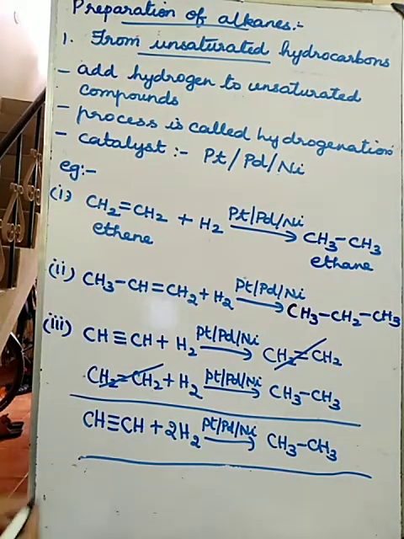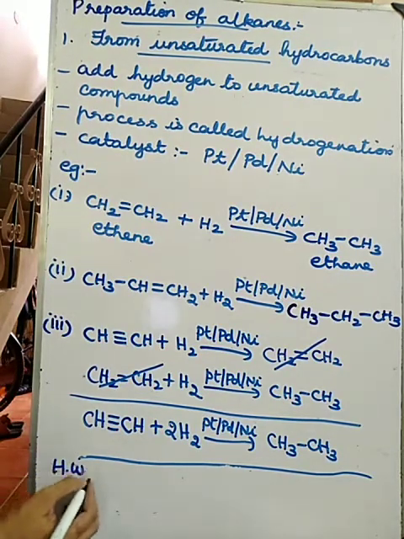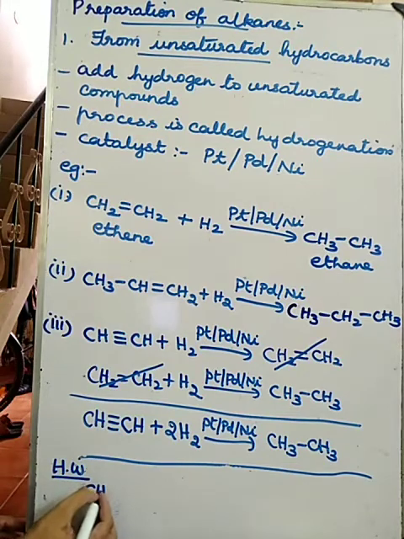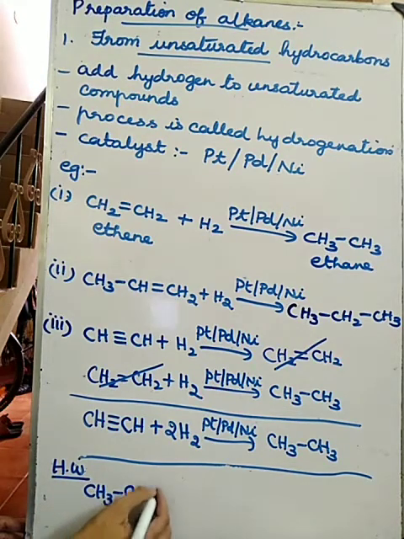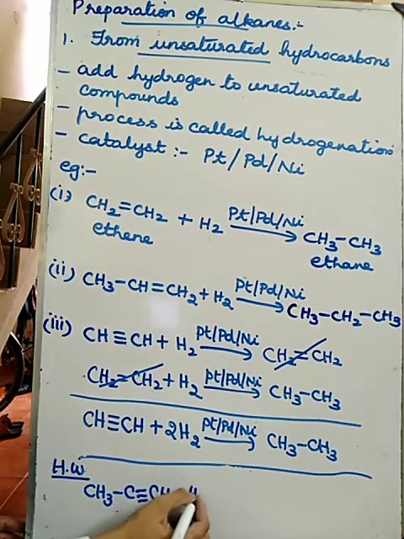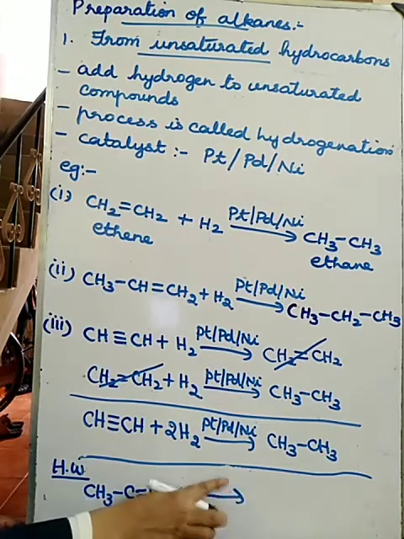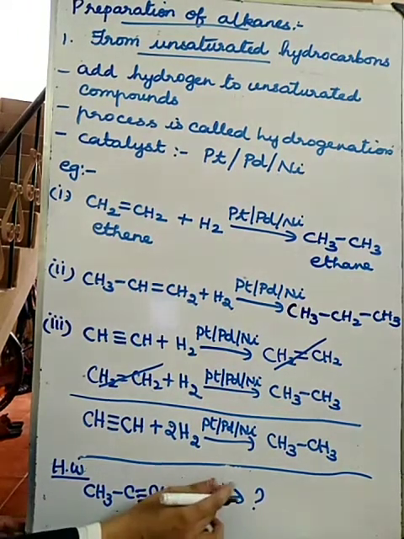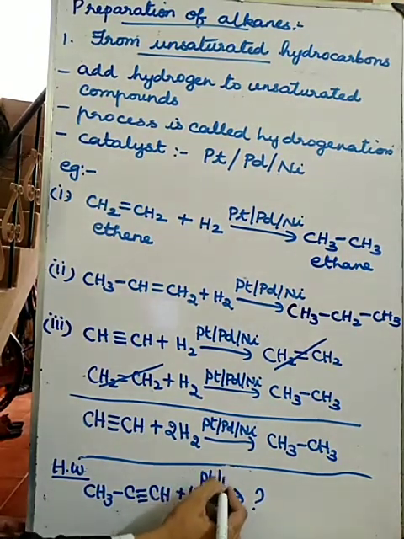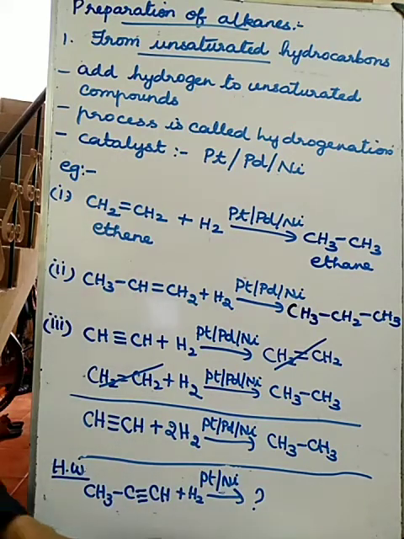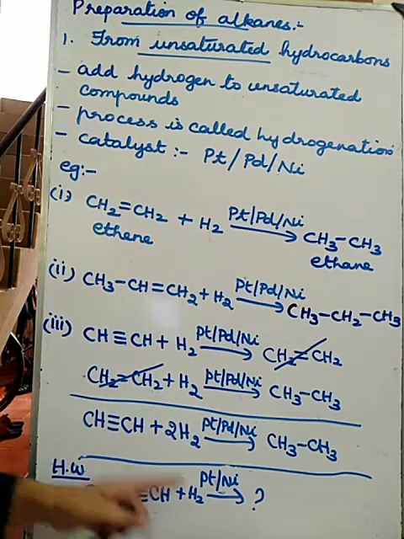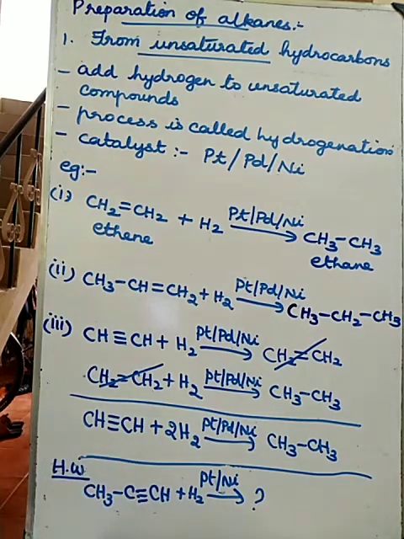Understood? So your homework, you do for propyne. Write the two-step equation and then write the overall reaction also.